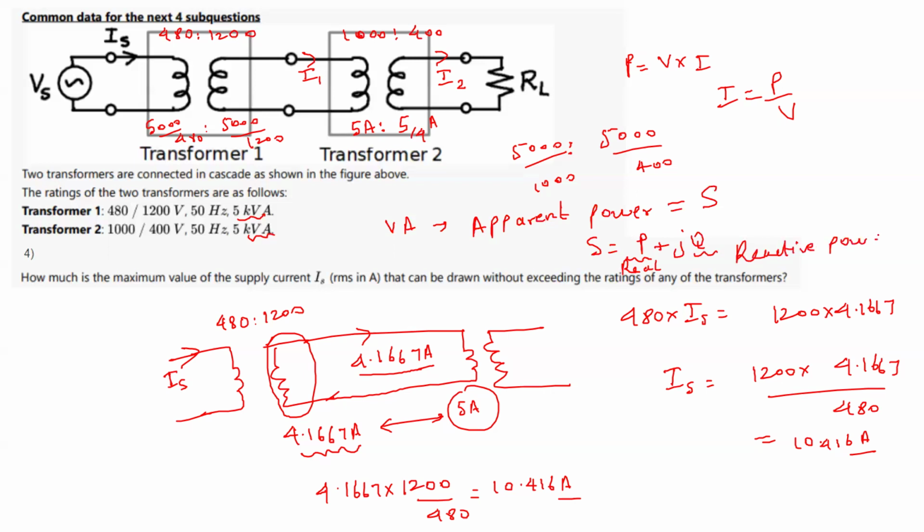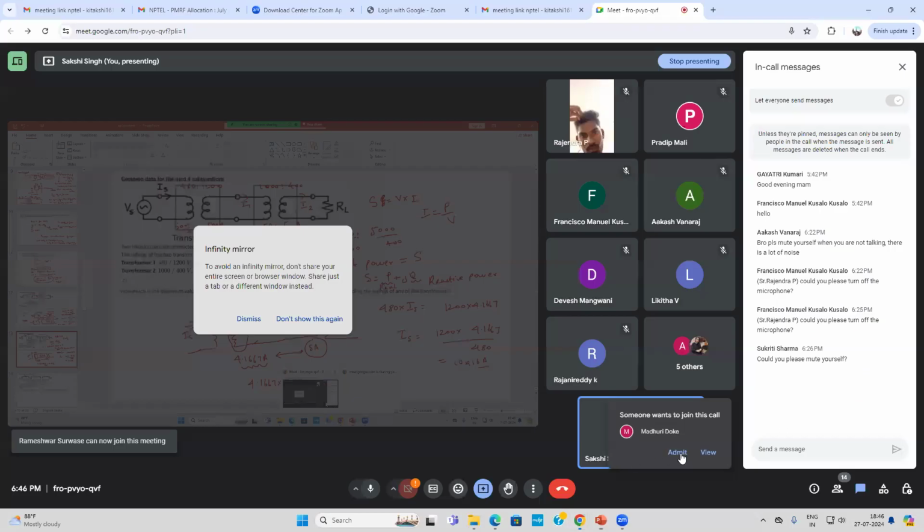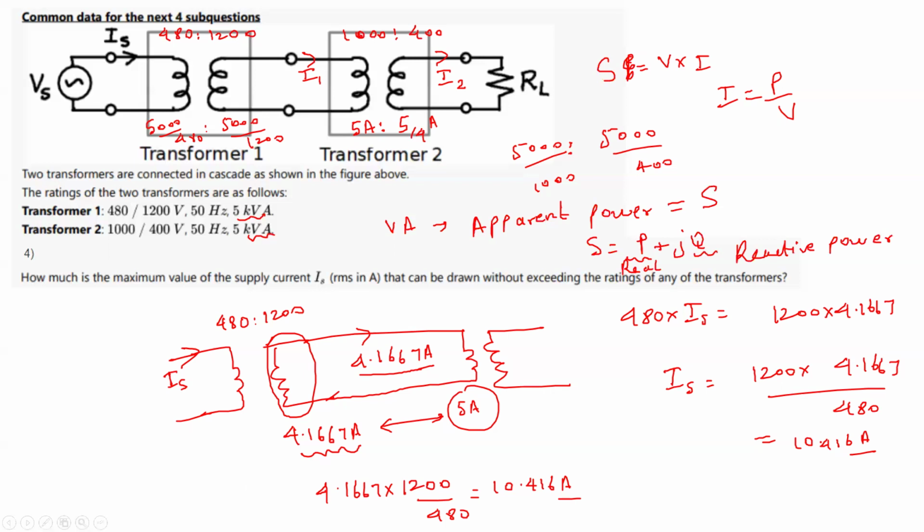When I meant V into I, I meant to say S, the apparent power, whose unit is volt amperes.